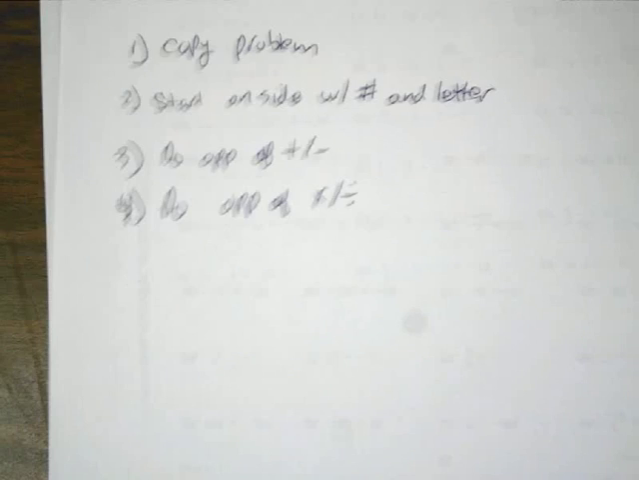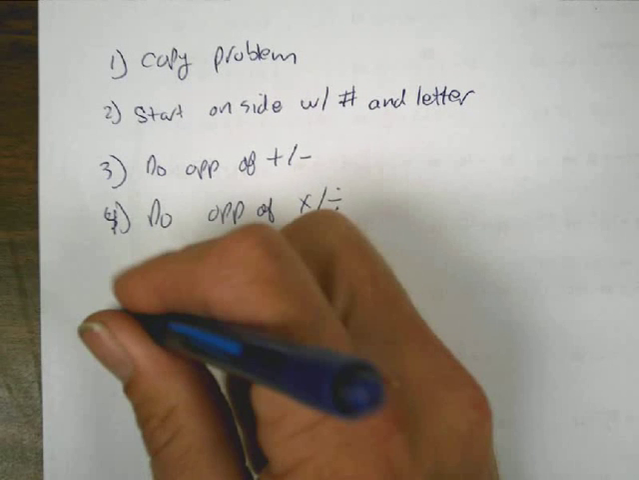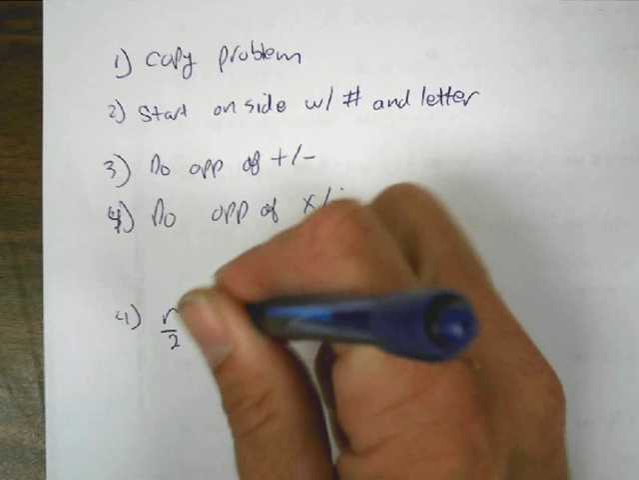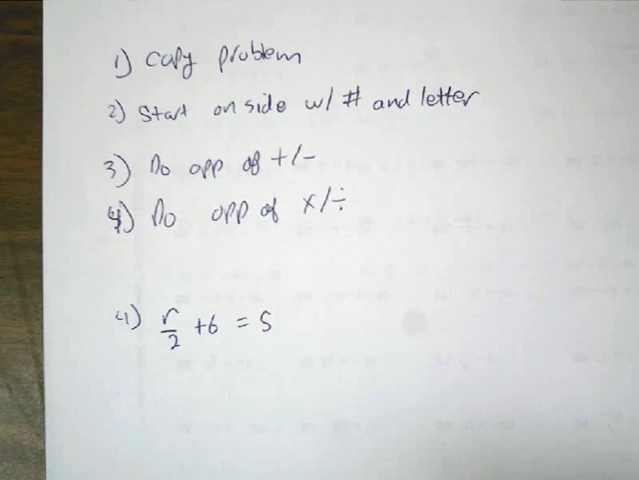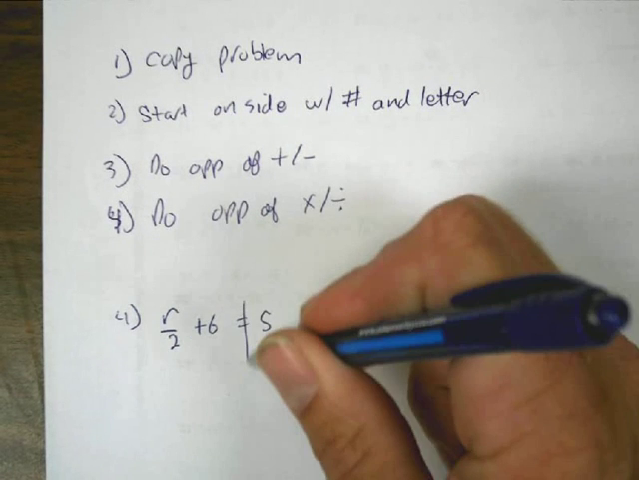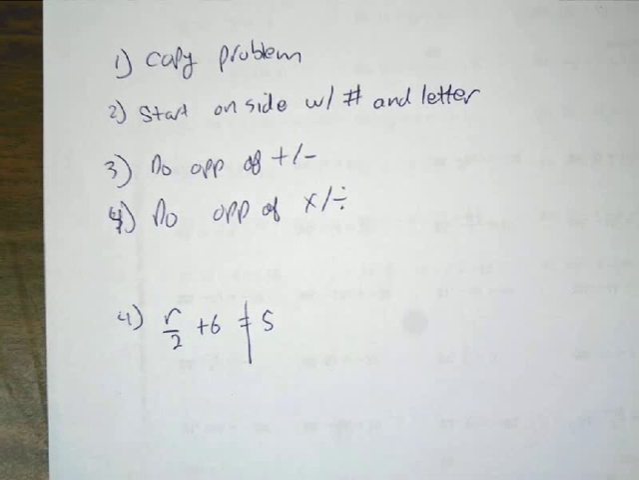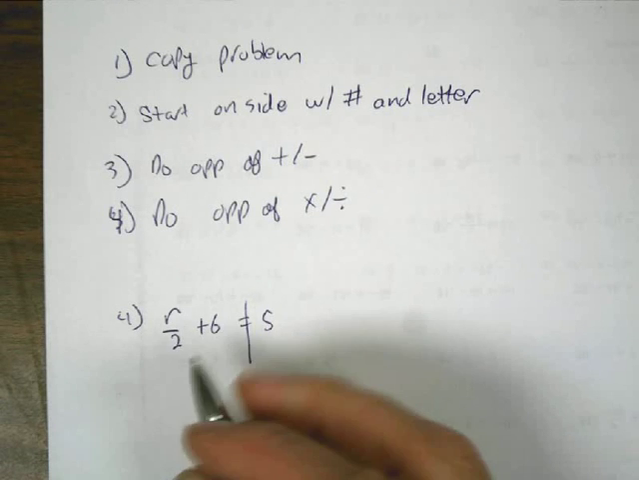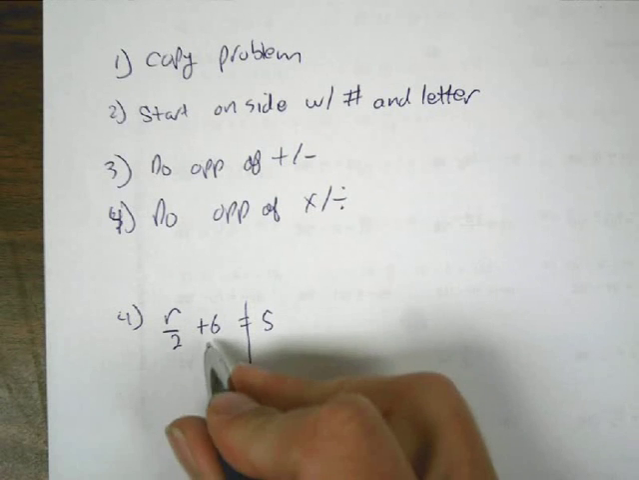Okay, if we have a problem such as this, happens to be number 4, r divided by 2 plus 6 equals 5. We're going to divide our problem in half again. So we copied the problem. We're going to start on the side with the number and the letter. Step 3, do the opposite of plus minus. The opposite of adding 6 is subtracting.